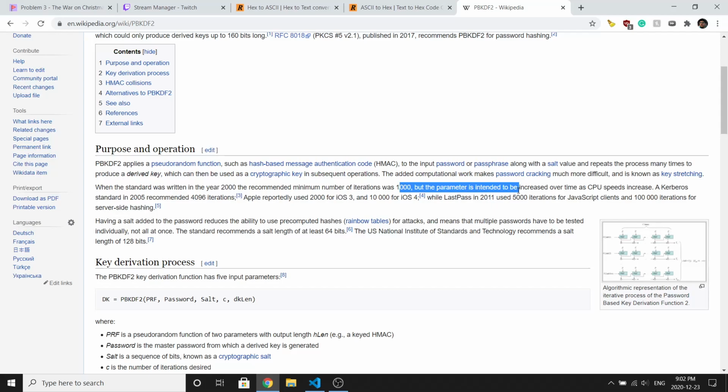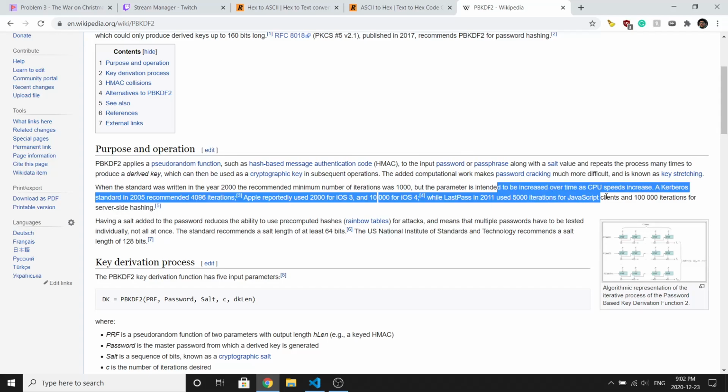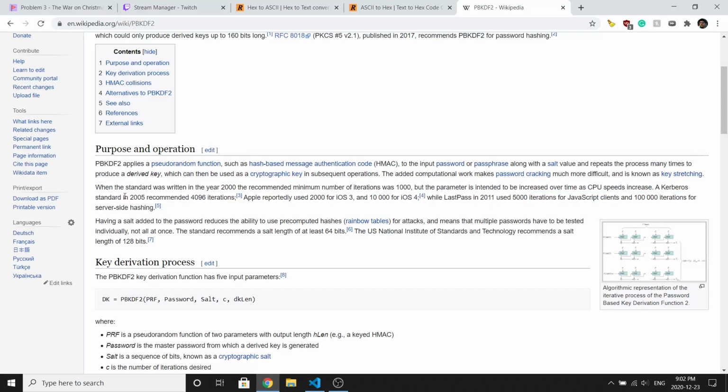Minimum iterations was 1,000, but the parameter is intended to increase over time as CPU speeds increase. Kerberos standard in 2005 recommended 4096, 2000, 10,000. LastPass 5,000. Oh, that's pretty cool. Yeah. We don't want to